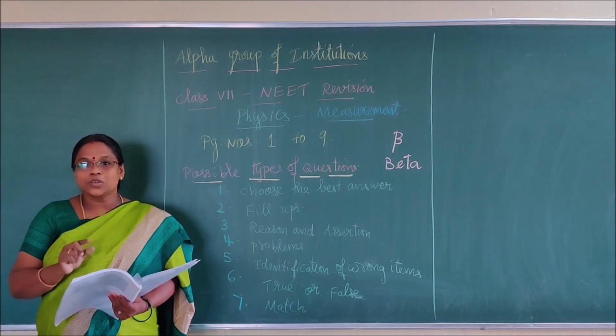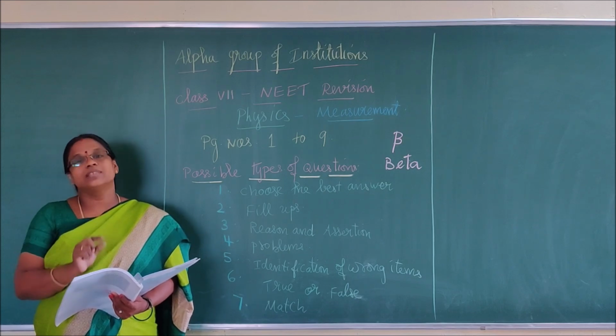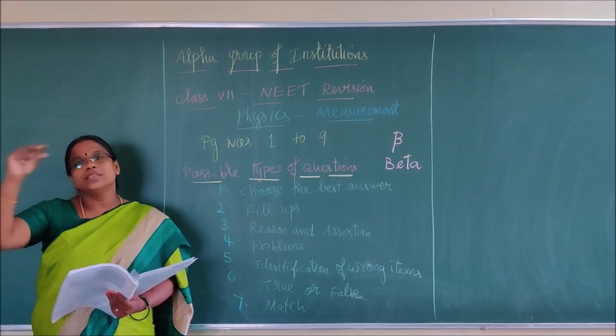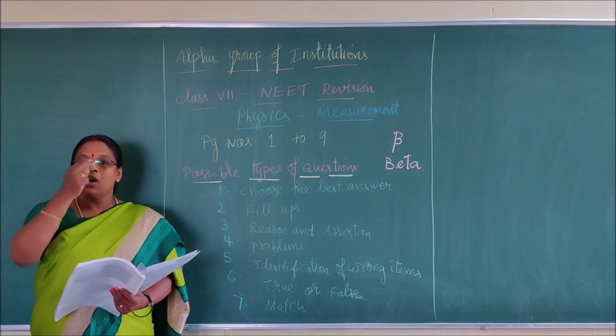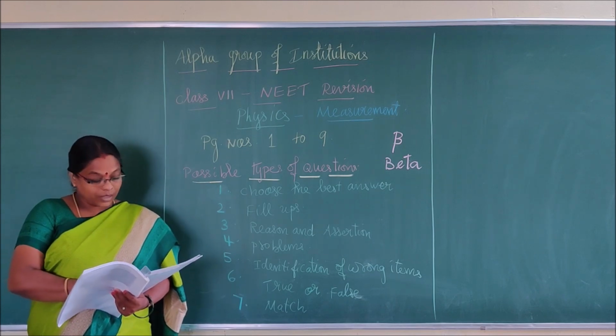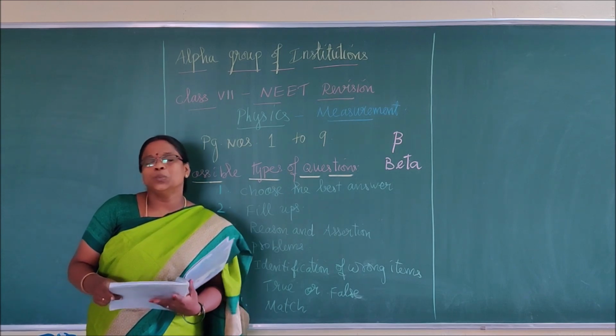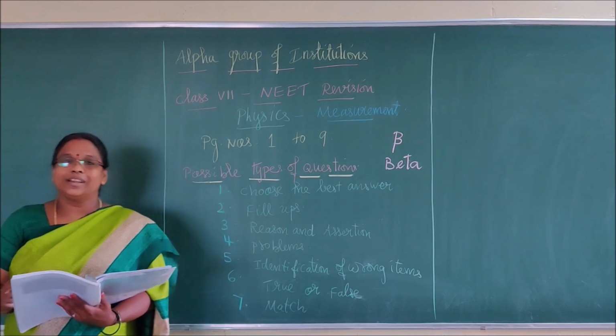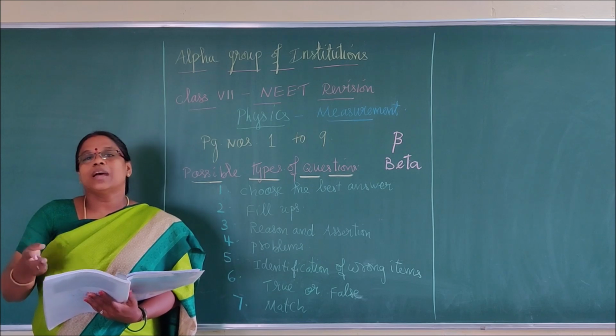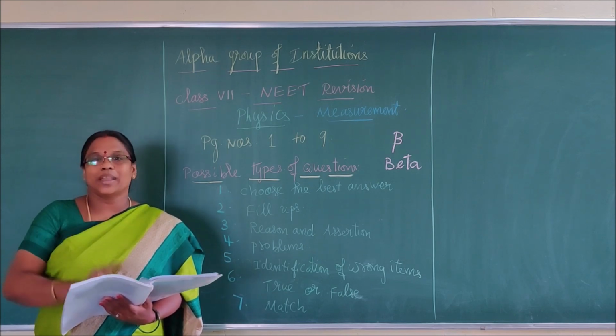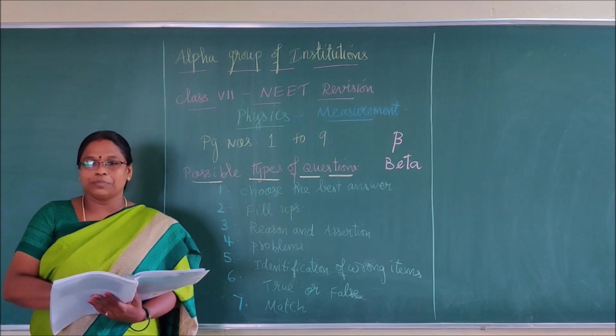Don't think that this question is only going to come in the test. This is an example only. Now, an assertion statement will be given, and one reason will be given. For example, the statement: Earth takes 1/4 day extra each year, so that 4 quarters will be added as 1 extra day. So one reason will be given.